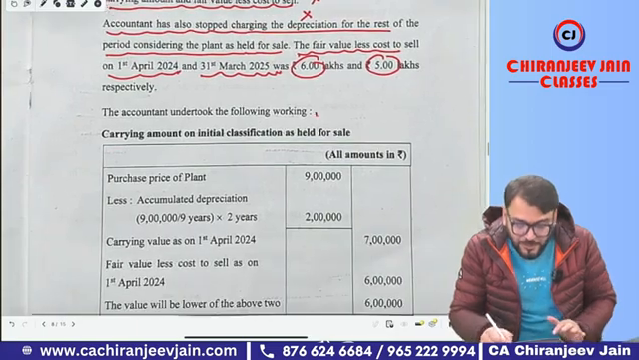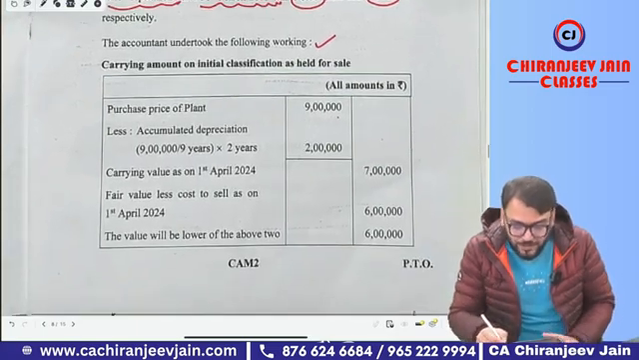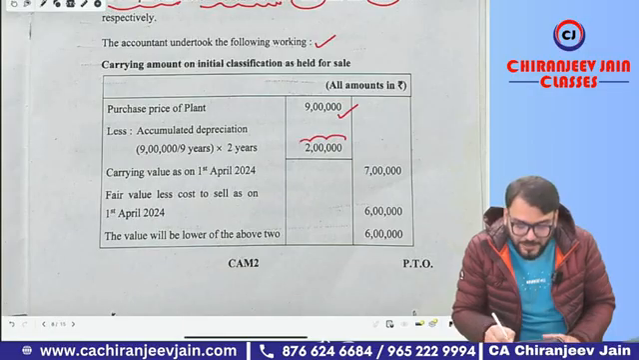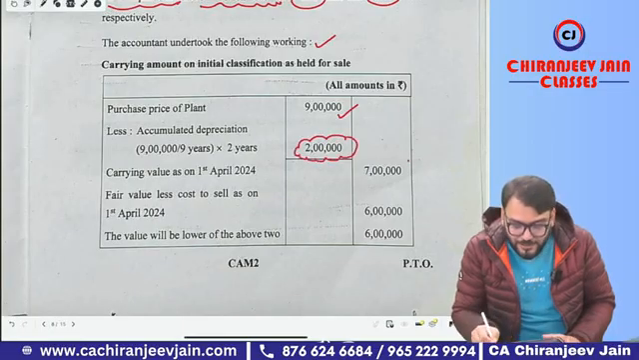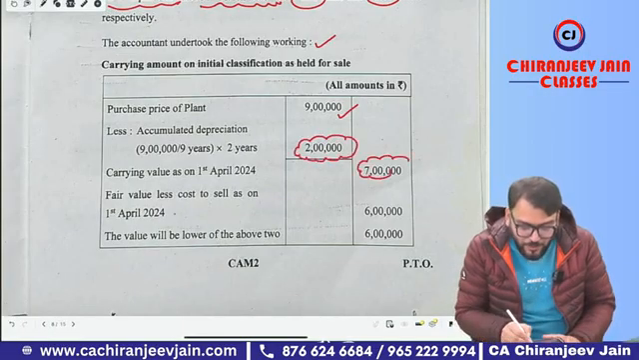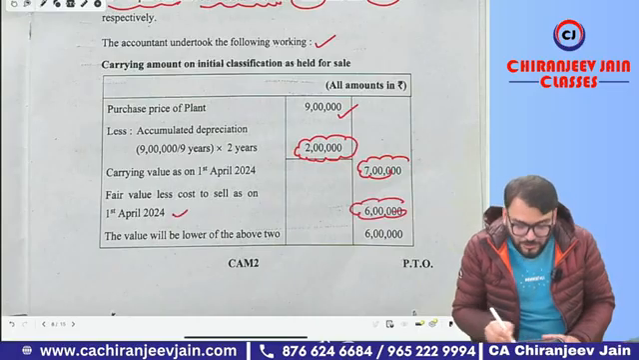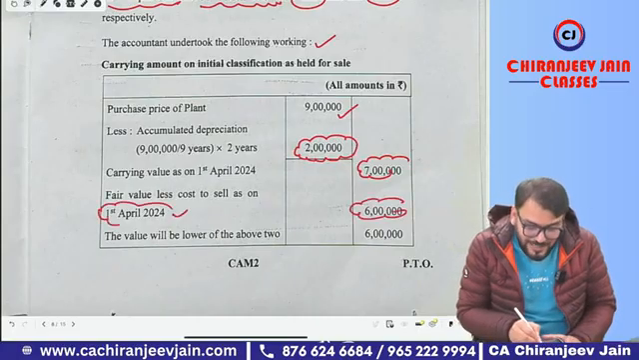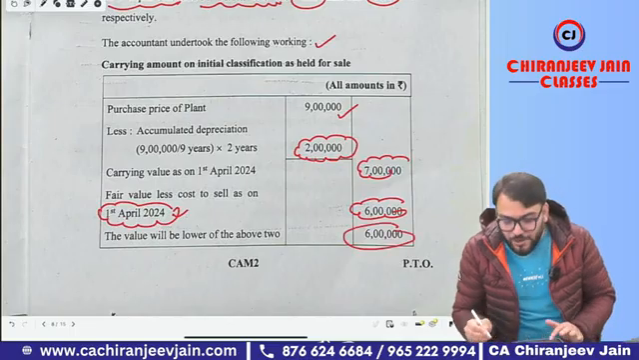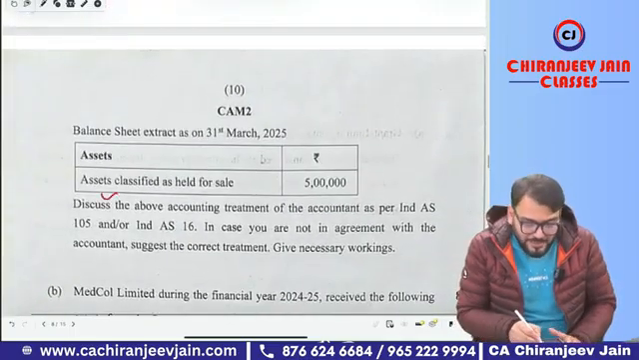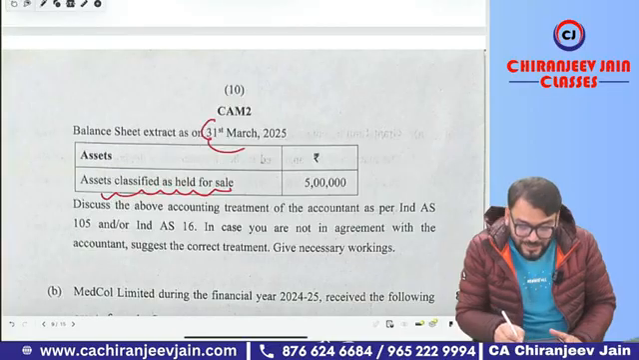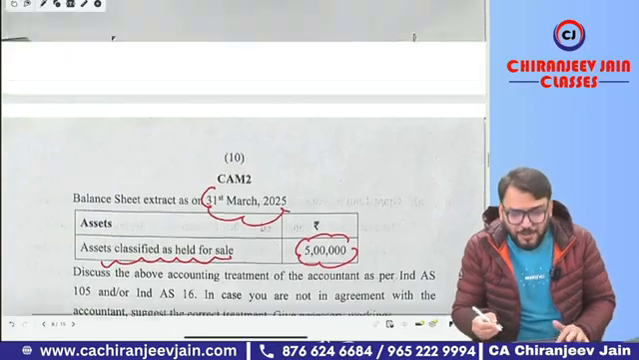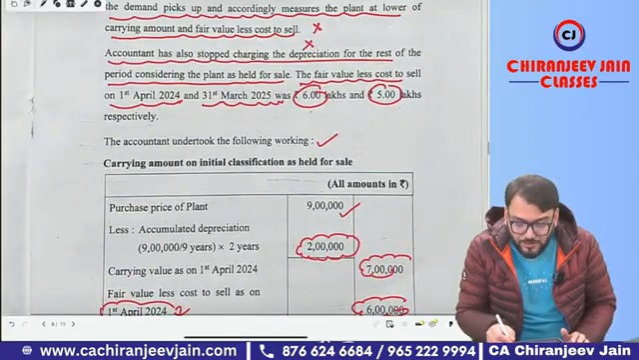The accountant undertook the following working. You can see the purchase price was 9 lakh. They have calculated accumulated depreciation of 2 years. Carrying amount becomes 7 lakh. Fair value as on 1st April was 6 lakh, so the value on their classification date was 6 lakh. However, it was shown as asset classified as held for sale at year end at what? 5 lakh. 5 lakh was the fair value less cost to sell on the reporting date.